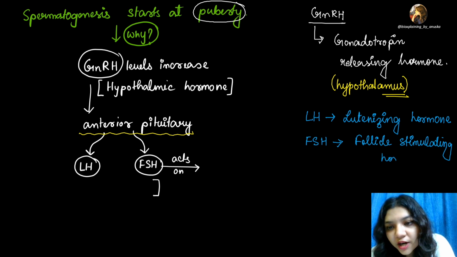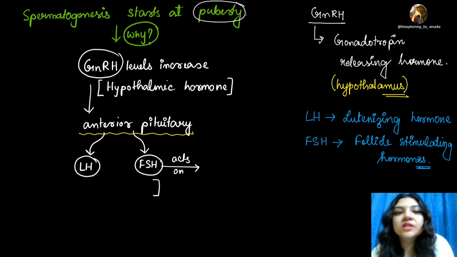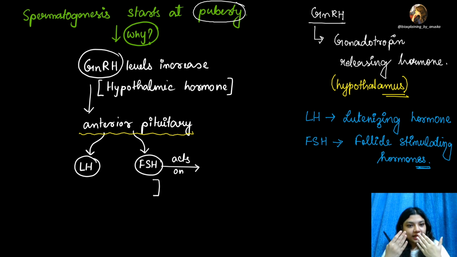So all of these are hormones that will influence the spermatogenesis process. तो anterior pituitary से क्या release होता है? एक है LH, that is luteinizing hormone, एक है FSH, that is follicle stimulating hormone.